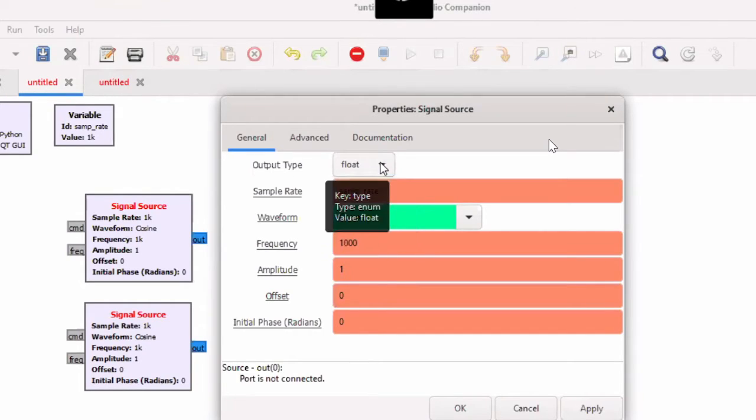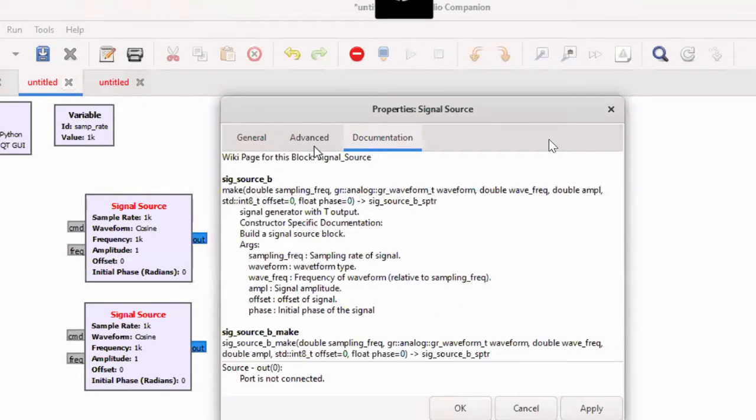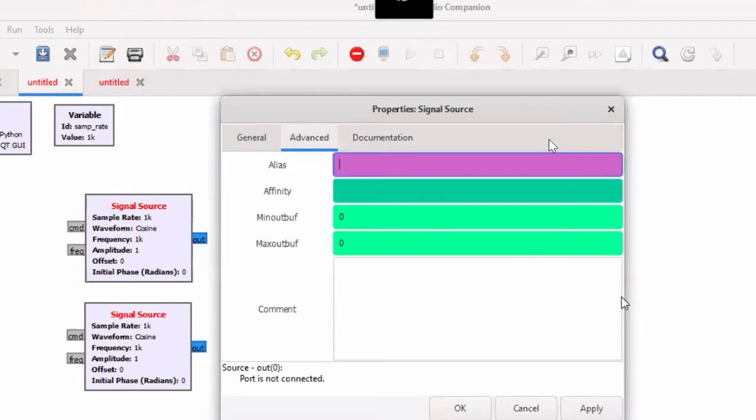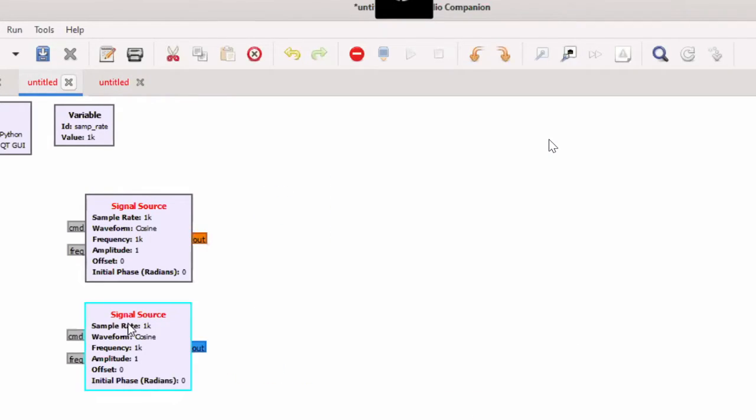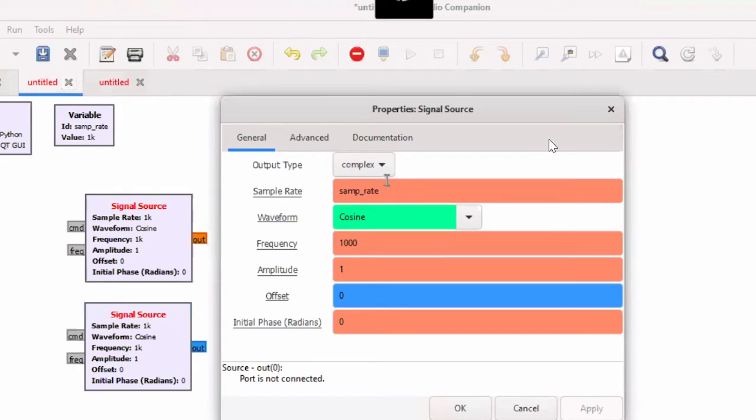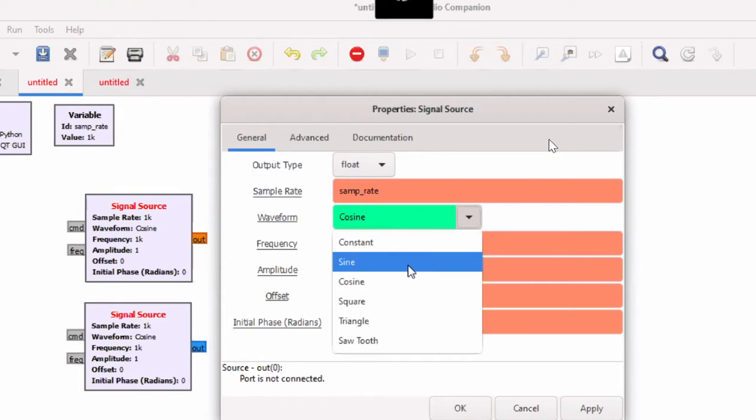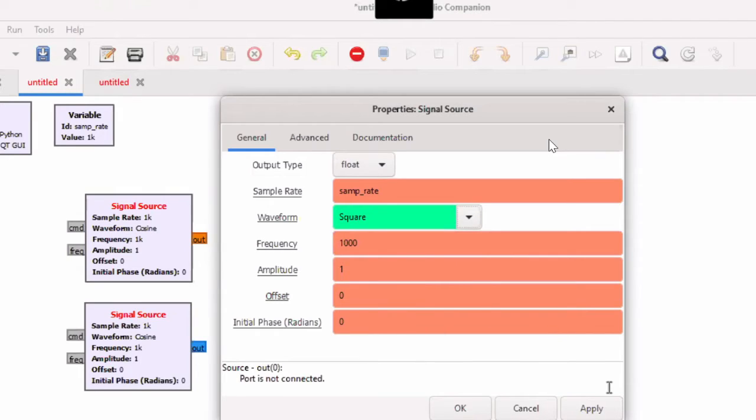Always you have to take this output type as float. Then apply and OK. In the same way, for this one also, set it as float. For the carrier signal I have to take a cosine wave, and for your message signal I have to take a square wave. So here I will change this one to square.